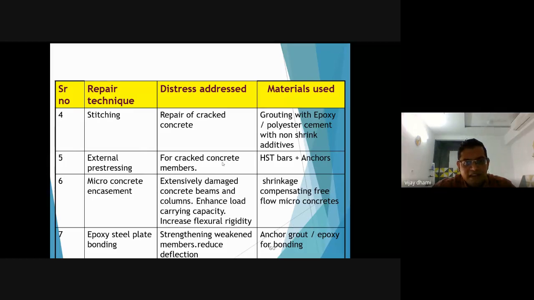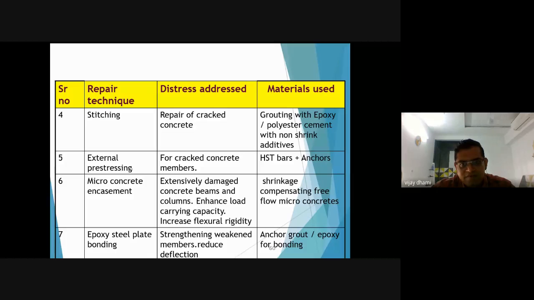The stitching technique we have seen. This technique can be used for cracks in concrete, or settlement cracks. When there are settlement cracks in RCC members or masonry, you can use the stitching technique for repairs, and in stitching you can use epoxy grout, polyester cement to get it repaired.